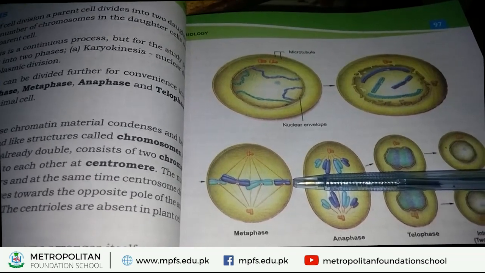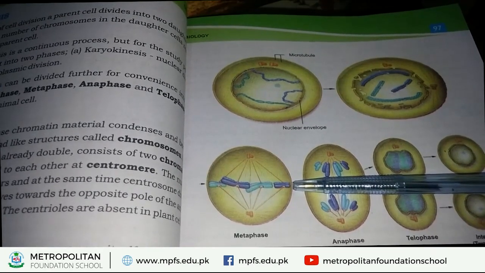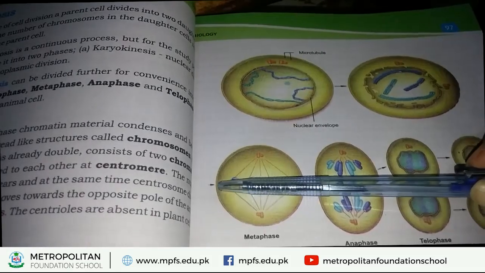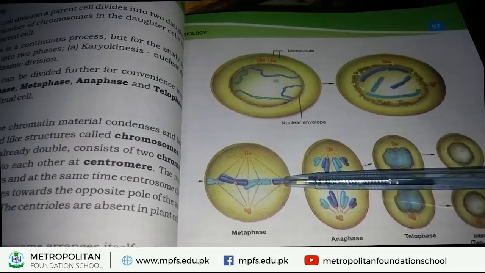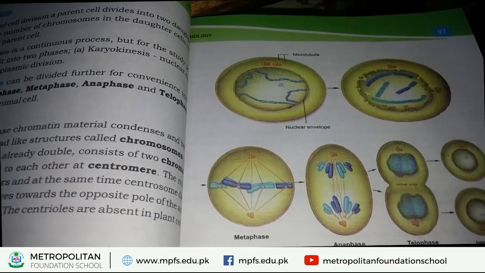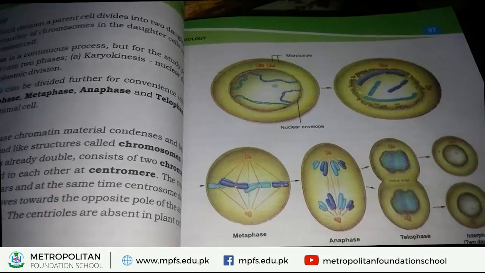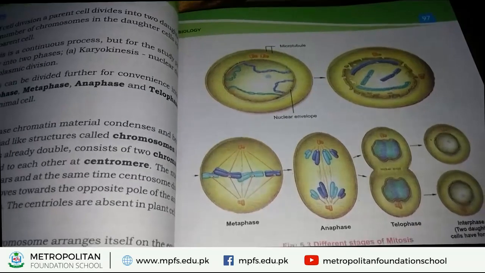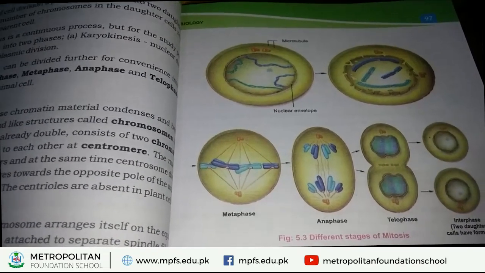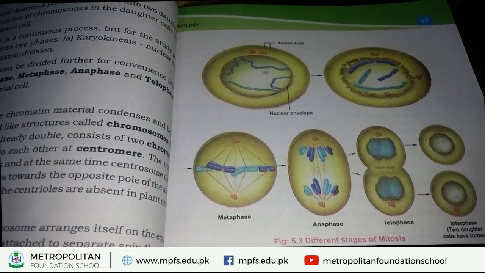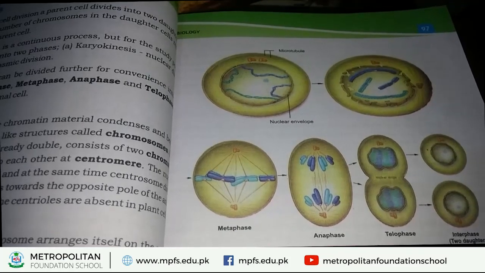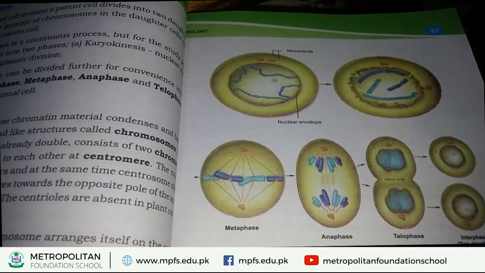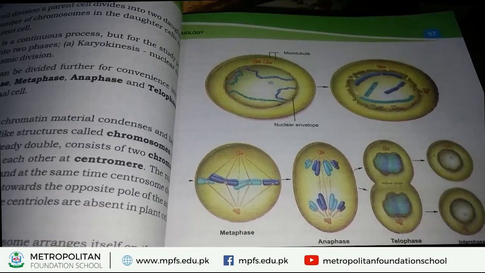In metaphase, chromosomes arrange themselves at the equator. All the chromosomes line up at the equator. What happens in metaphase? In metaphase, chromosomes arrange themselves at the equator. Each chromosome is attached to separate spindle fibers.